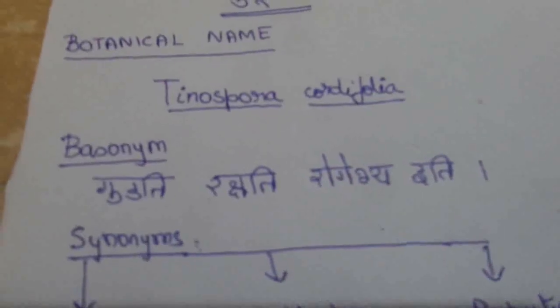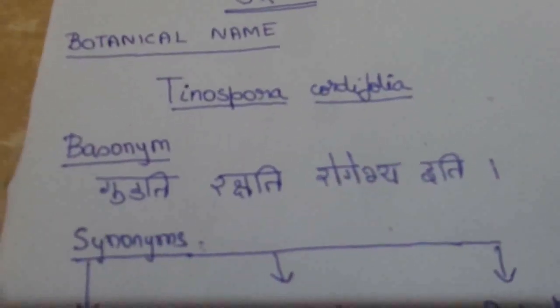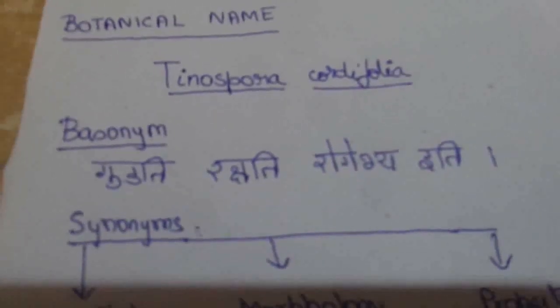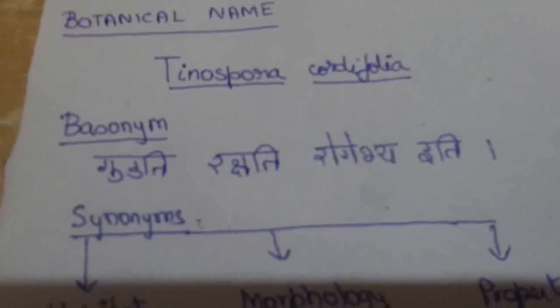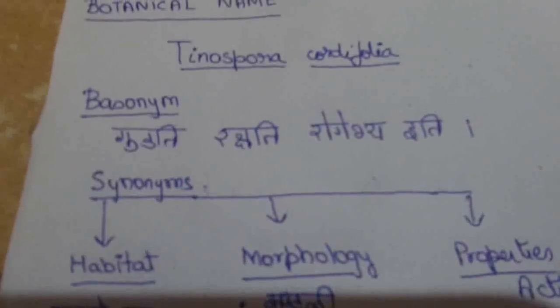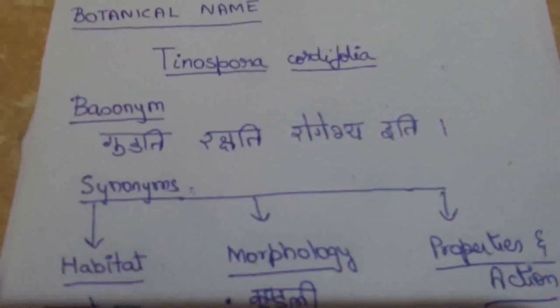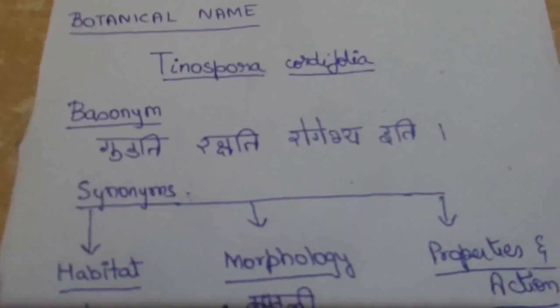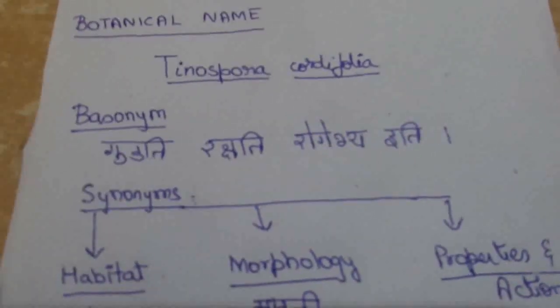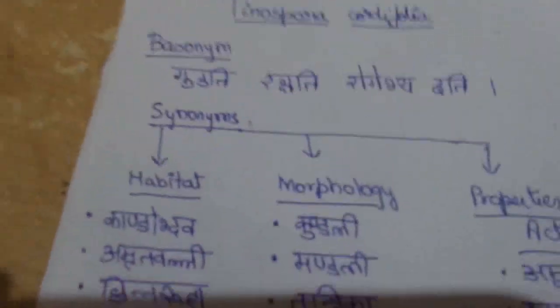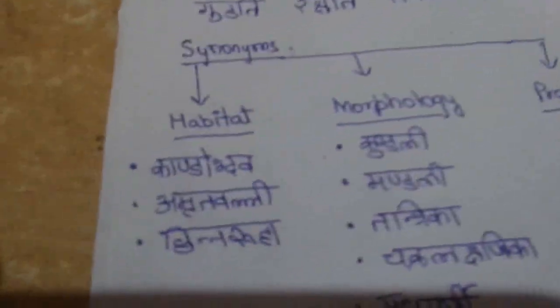After the basonym, let's go for the synonym. Synonyms in any drug will be divided into many categories. Here we have three categories of synonyms: synonyms based on the habitat, synonyms based on the morphology, and synonyms based on the properties and actions. Okay, first let's see the synonyms that are based on the habitat.